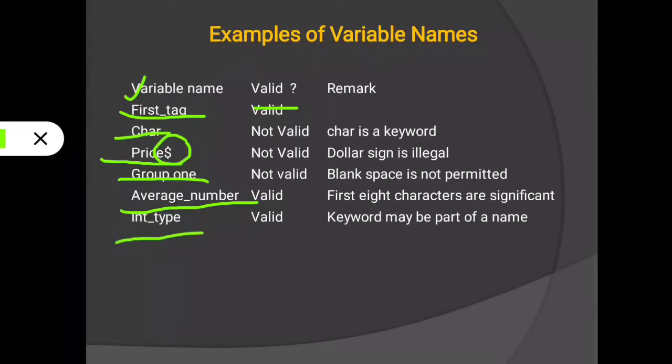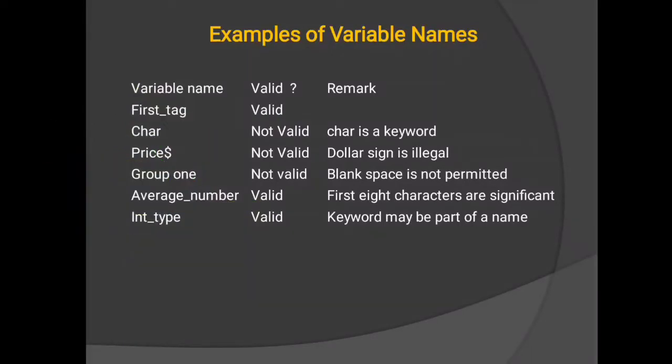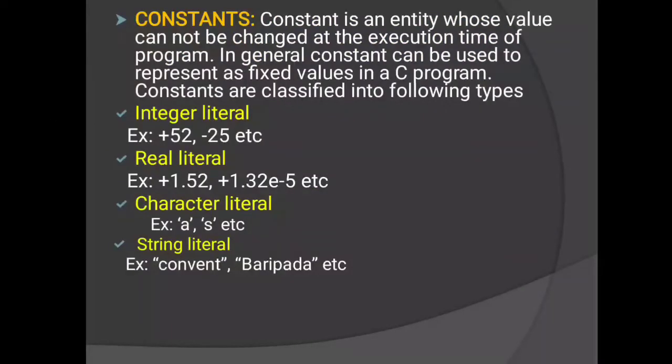Then int_type: int is a data type, which means it is a keyword, but with that we have used one underscore, so it will be treated as a single word. That is why it is also correct. Understood? Then next we will proceed.